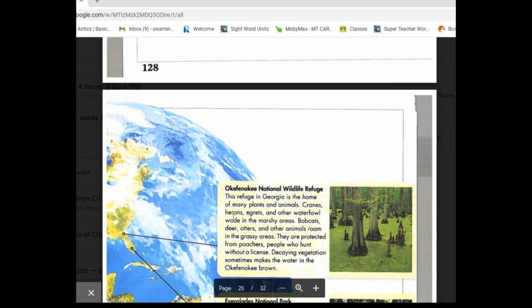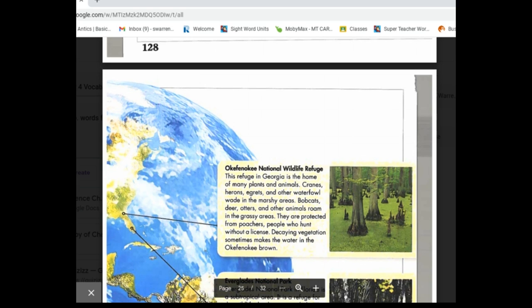Okefenokee National Wildlife Refuge. This refuge in Georgia is the home of many plants and animals. Cranes, herons, egrets, and other waterfowl wade into the marshy areas. Bobcats, deer, otters, and other animals roam in the grassy areas. They are protected from poachers, people who hunt without a license. Decaying vegetation sometimes makes the water in Okefenokee brown.